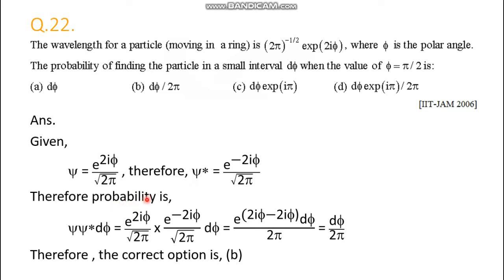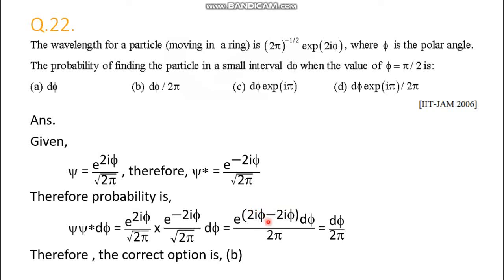And the probability is what? As we calculated in the previous question, it is just psi star times psi times the space element, dφ. So take the product of the value of psi and the value of psi star, then dφ, and then find the result. e to the power 2iφ times e to the power minus 2iφ means e to the power 0, and e to the power 0 is only 1.